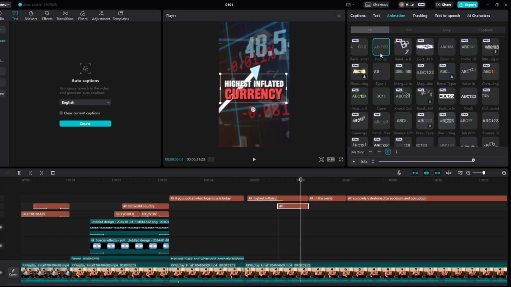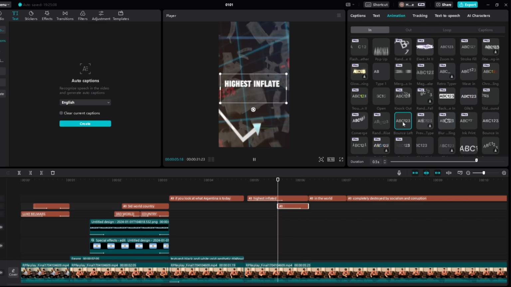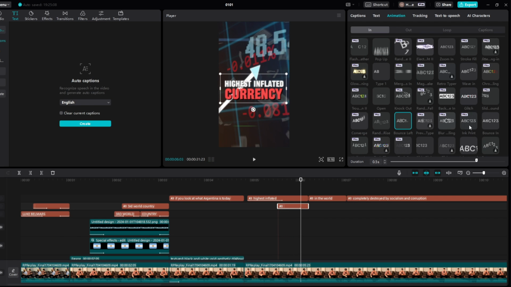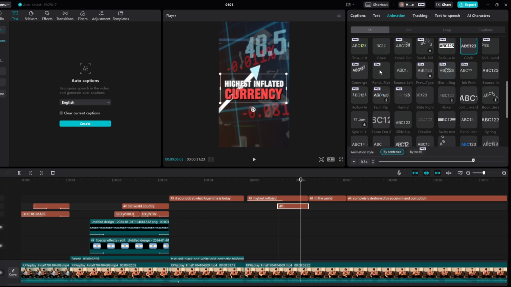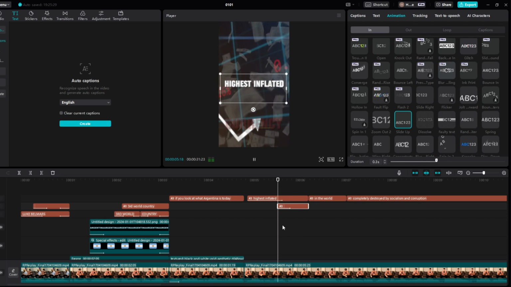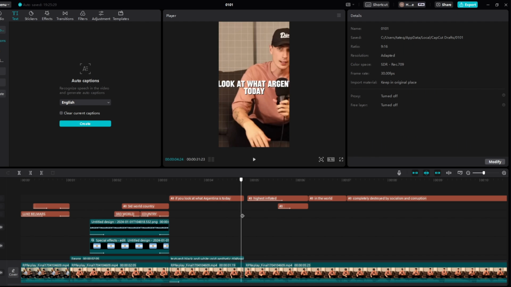Current. Definitely not a pop up. Current. Maybe ink print. Current. Nope. Bouncing. Current. Definitely not. Current. Okay, definitely not that either. But yeah, just look for a smooth animation. I think with this one, I might just do slide up again, and then put this on point 3. Perfect. And now we have this.